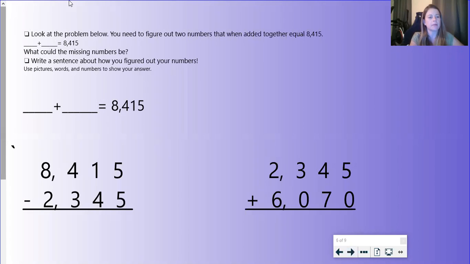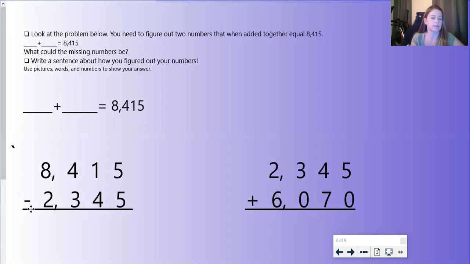Okay, so now you had a math problem. It says, look at the problem below. You need to figure out two numbers that when added together equal 8,415. Now, some of you may have done this the easy way and just said, oh, well, 8,414 plus 1 equals 8,415, or 8,000 plus 415 equals 8,415. But another way you could do it is just to choose any random number that is less than 8,415. So that's what I chose to do.